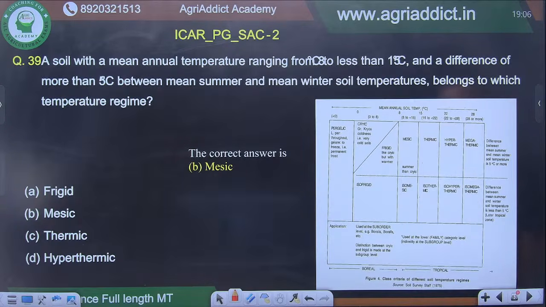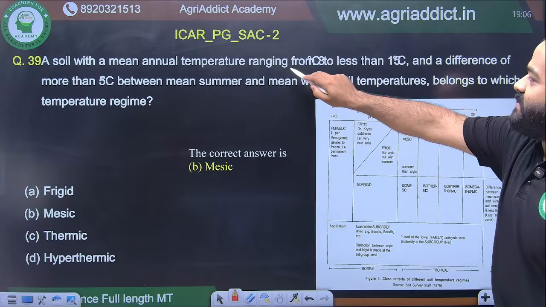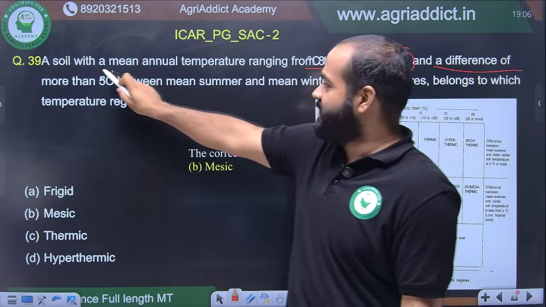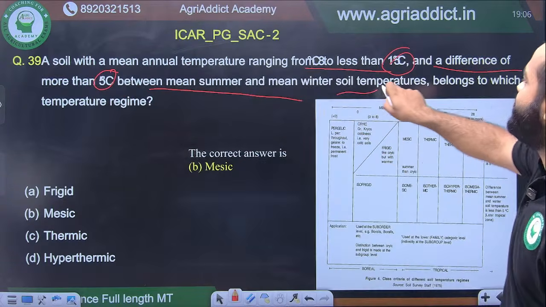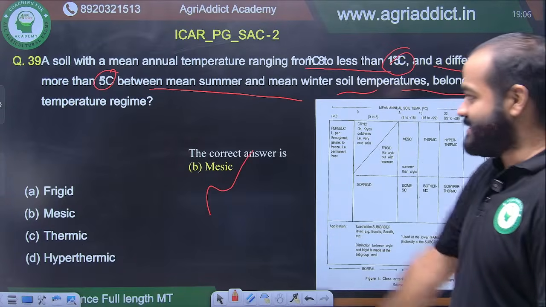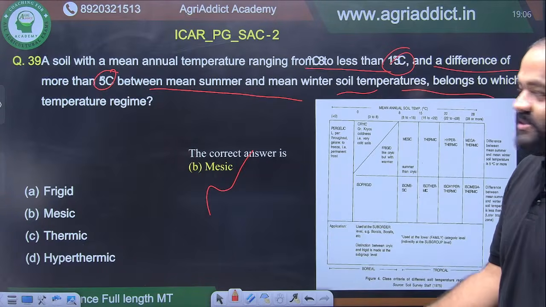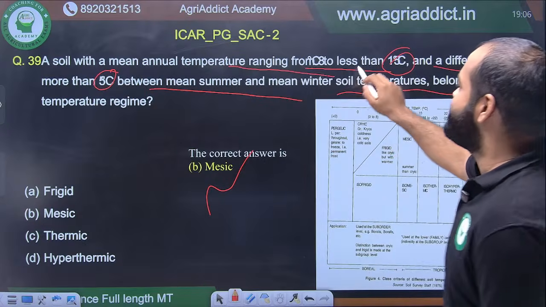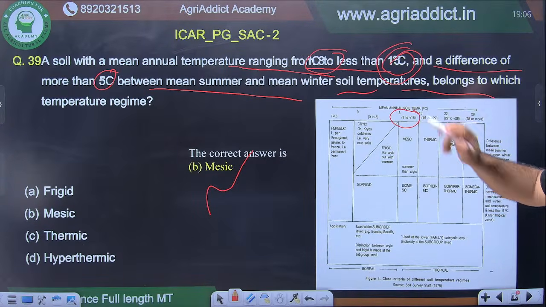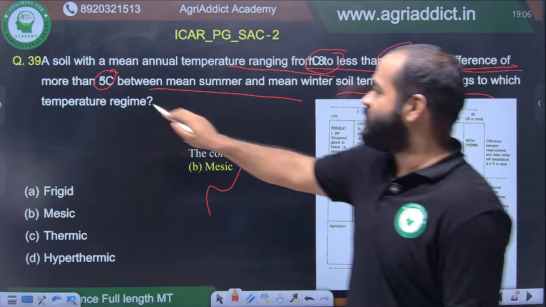But yeah, a soil with a mean annual temperature ranging from 8 degrees Celsius to less than 15 degrees Celsius and a difference of more than 5 degrees Celsius between mean summer and mean winter soil temperature belongs to which temperature regime? Here you can see it is MESIC. So यहाँ पे in the questions the keywords are mean annual temperature 8 degrees से 15 degree जो है, this 8 to 15, this is the keyword, and also a difference of more than 5 degrees Celsius.